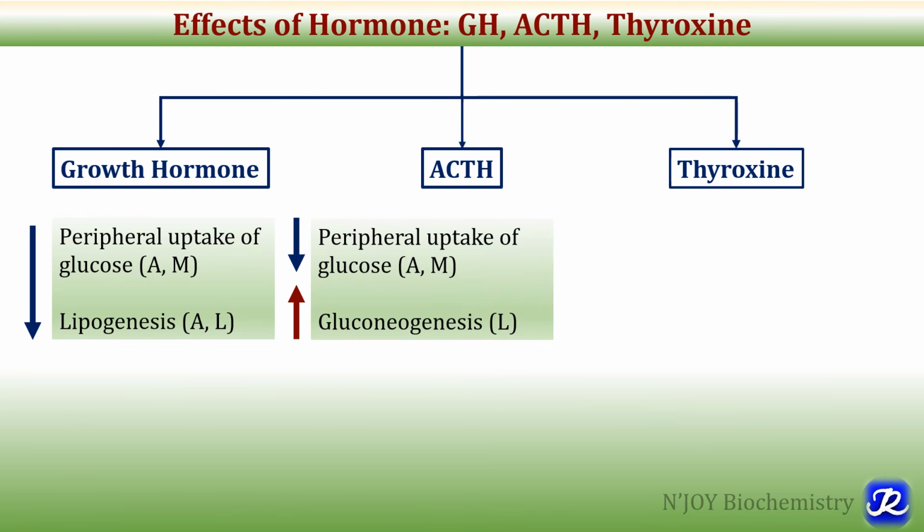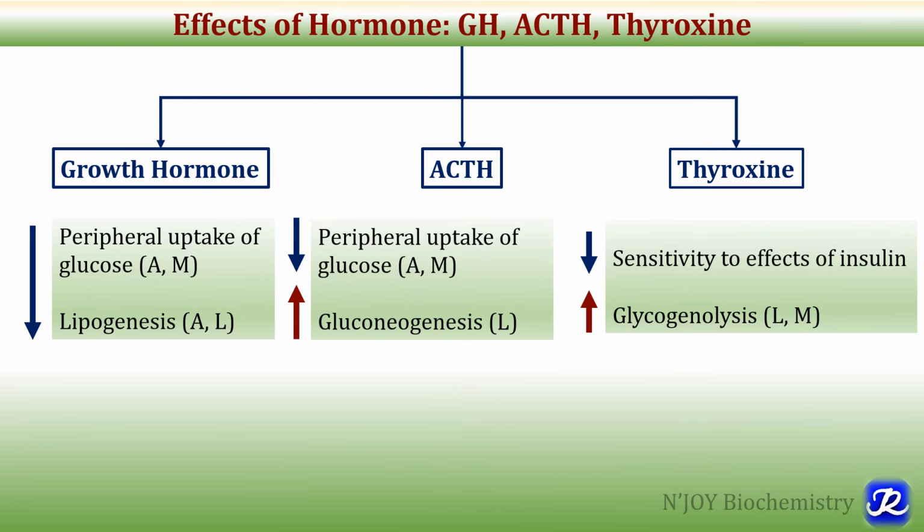ACTH will decrease peripheral uptake of glucose in adipose tissue and muscle, and it will increase the rate of gluconeogenesis in the liver. Thyroxine will decrease the sensitivity to the effects of insulin, and it will increase glycogenolysis both in the liver as well as muscle, and that's how they play a minor role as compared to glucagon in increasing blood glucose concentration.